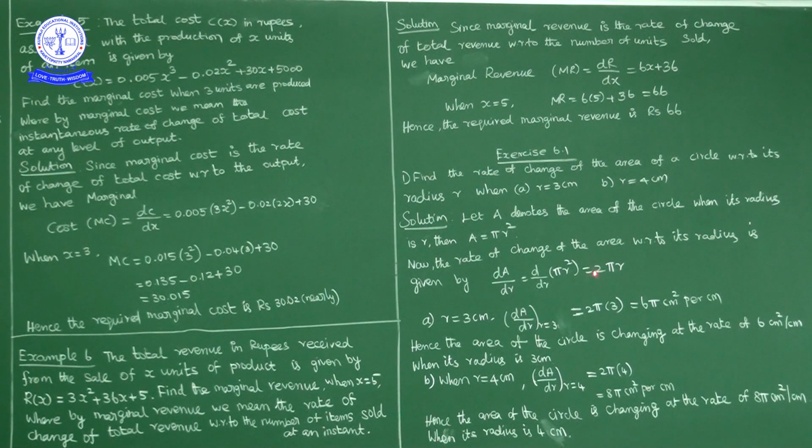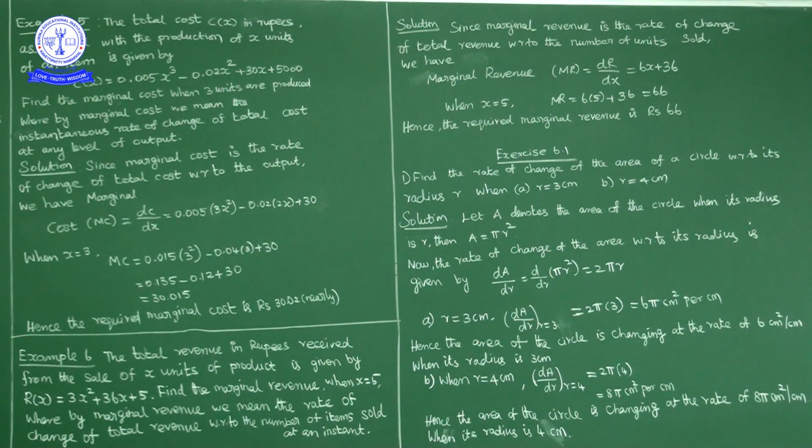So when r is equal to 3 cm, in place of r if you write 3, 2 pi into 3 is 6 pi centimeter square per centimeter. That is the first one. Second one, when r is equal to 4 cm, in place of r if you write 4, 2 pi into 4 is nothing but 8 pi centimeter square per centimeter. Okay. So in first case, area of circle is changing at the rate of 6 pi centimeter square per centimeter.